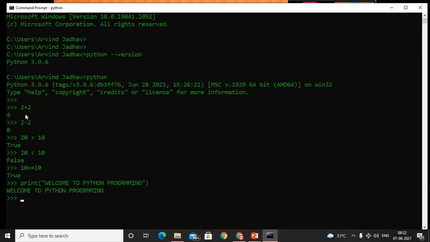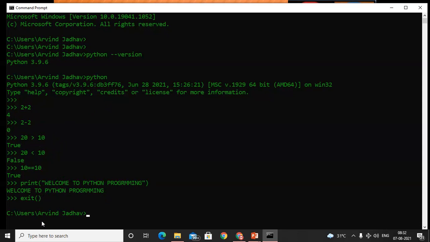Don't worry about 2 plus 2, or why 20 is greater than 10 gives true and the other gives false. We'll discuss why this operation works, print only. If you want to exit from this Python terminal, I don't want to close my command prompt, but I want to exit from the Python terminal. So I will use the exit function with round brackets. Just use the exit function. Right now, check out, we have exited from the Python console.